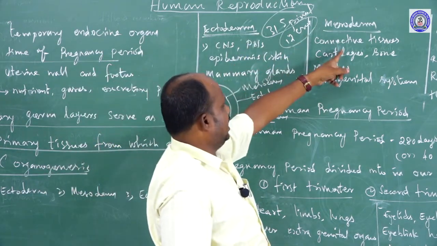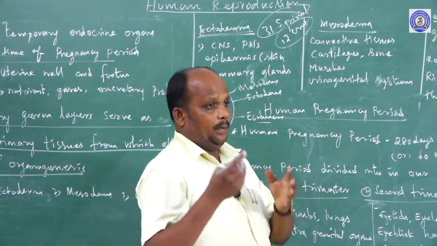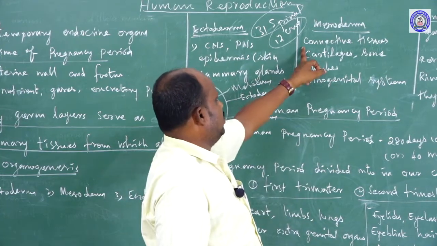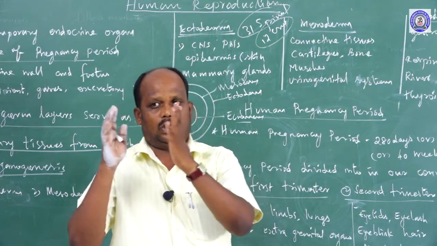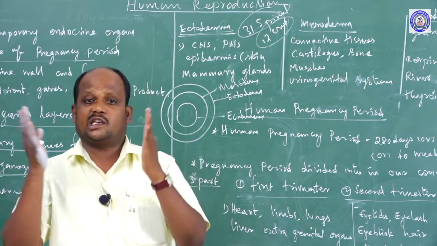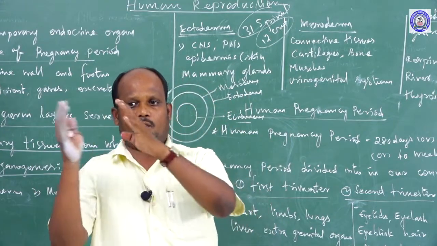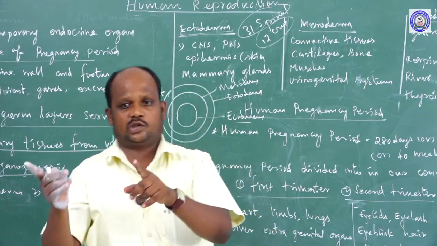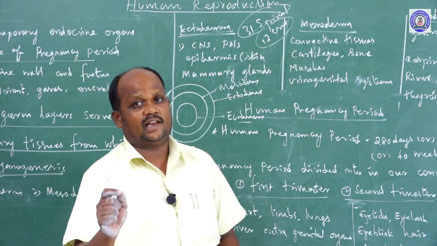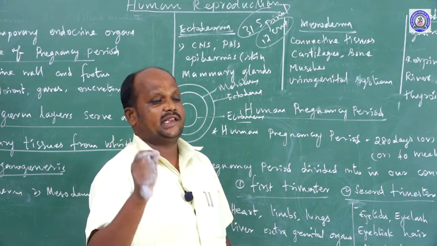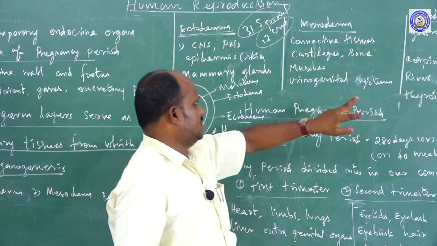The second primary embryonic layer is mesoderm, the middlemost layer. From the middle layer, many organs and tissues are developed. First one, connective tissue. What is the meaning of connective tissue? In our body, many organs and organ systems are there. Their functions should be communicated from one organ to another, one tissue to another tissue. These functions are communicated by connective tissue. An example is blood. Blood is a connective tissue, and it is developed from the mesoderm.